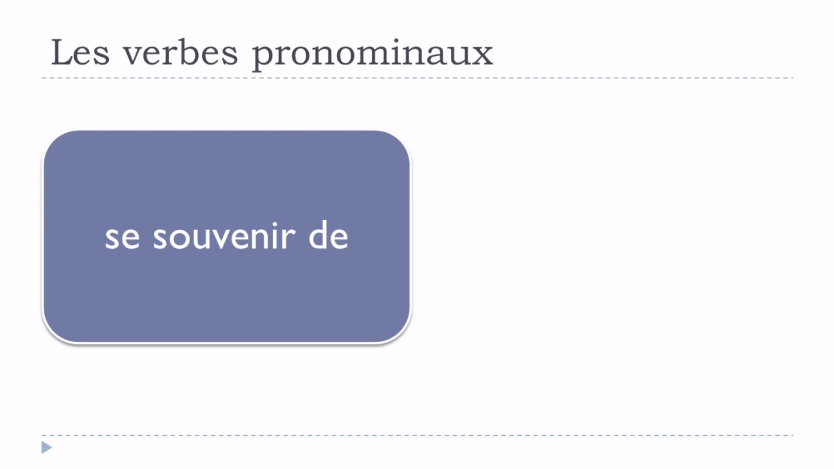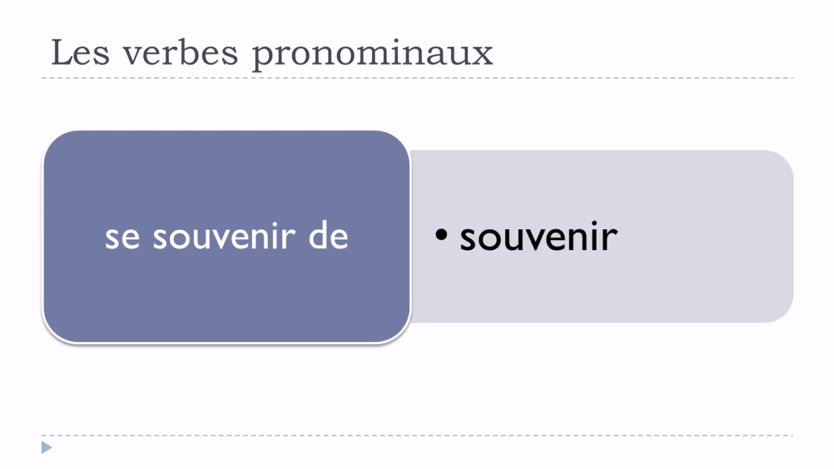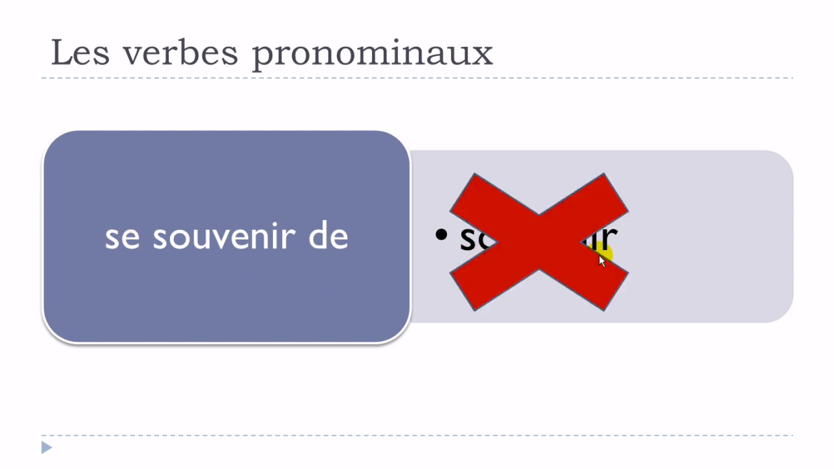Okay, so for example, we take this verb, se souvenir de, and it's quite interesting because many students tend to make the mistake, when they want to use souvenir, of using souvenir without this se. They would like it to be non-pronominal, and unfortunately for you it doesn't exist. So souvenir like that doesn't exist, and if you want to use this verb, you've got to use it with se, so it will be la forme pronominale. Okay?